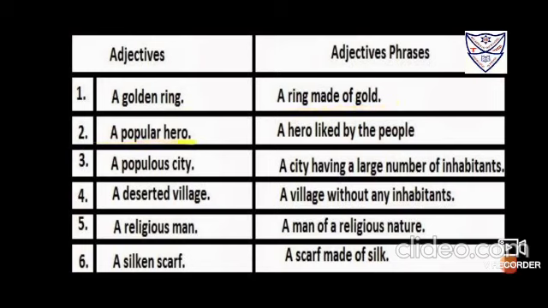A popular hero: a hero that is liked by all, or a hero that is famous. A populous city: a city having a large number of inhabitants. A deserted village: a village without any inhabitants. A religious man: a man of a religious nature. A silken scarf: a scarf made of silk.